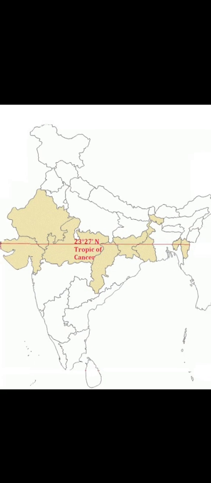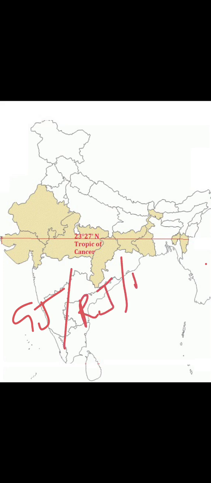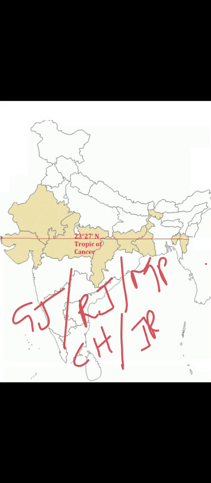Now without wasting any time, we will see how many states the Tropic of Cancer is passing through. So here you have to note down: the first one is Gujarat, the next one is Rajasthan, then MP, then Chhattisgarh, then Jharkhand, then West Bengal, then Tripura, and the last one is Mizoram.